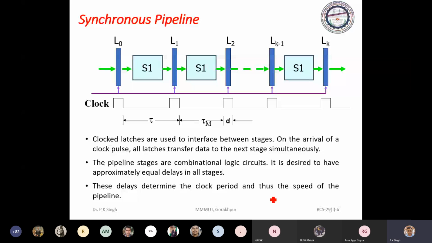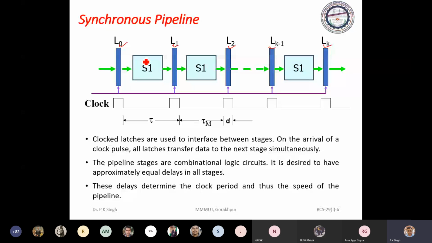In synchronous pipeline, I have told you that we provide the same duration to each stage. For that we use latches. Latches are memory components that store the partially computed, partially processed task.